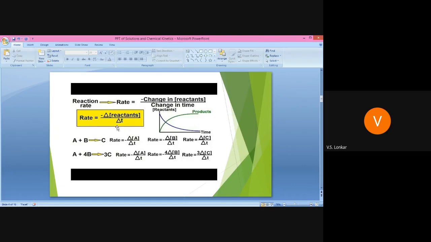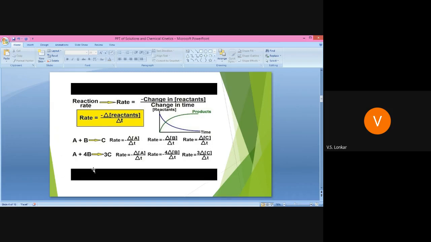The reaction is A plus B gives C. The rate equals minus delta concentration of A divided by delta T. Also in terms of B, rate equals minus delta concentration of B divided by delta T. And rate equals delta concentration of C, that is the product, divided by delta T. Just see the difference: for the reactants we use the negative sign to indicate that their concentration decreases, and when we write the rate in terms of the product, it has the positive sign, because the concentration of product increases.